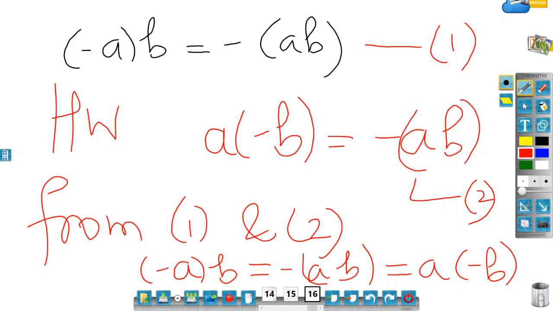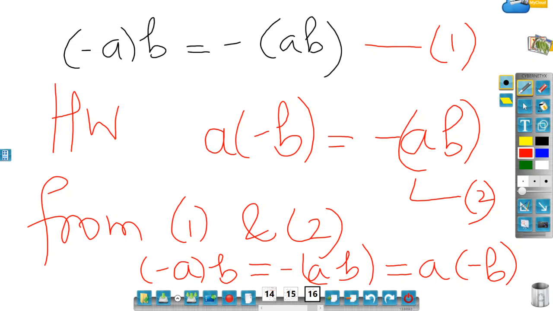We have a few more properties. Those properties we will study in upcoming lectures. I am again saying that you may feel these properties are very simple, sir. What's so special in that?